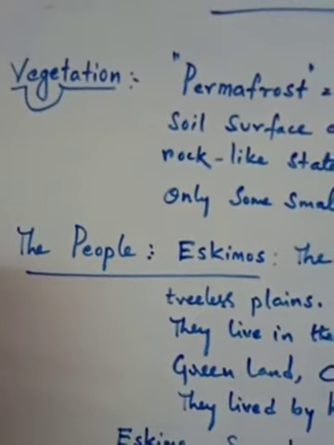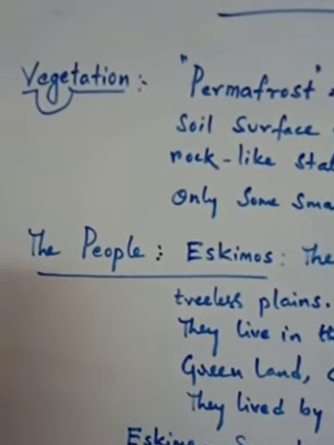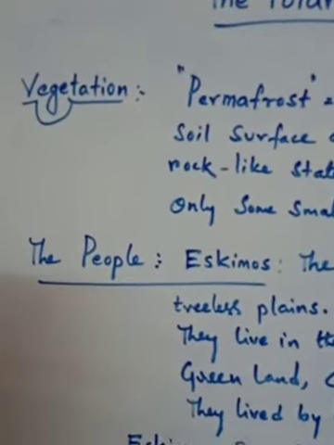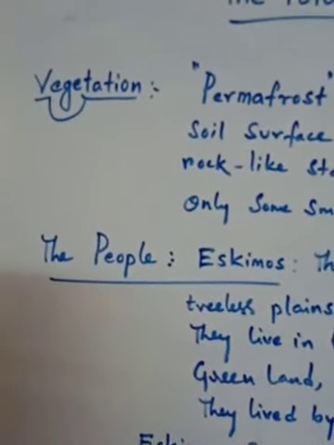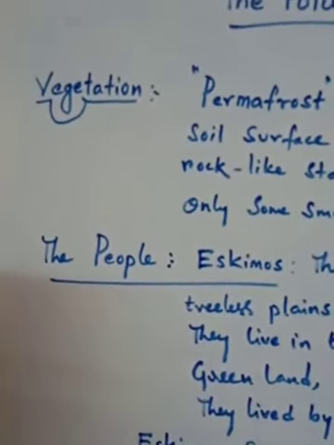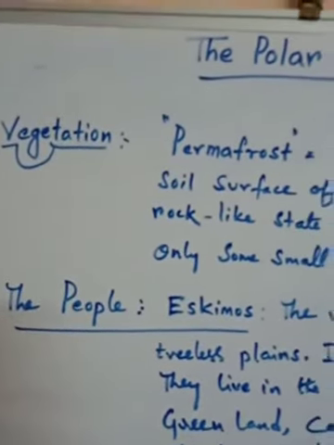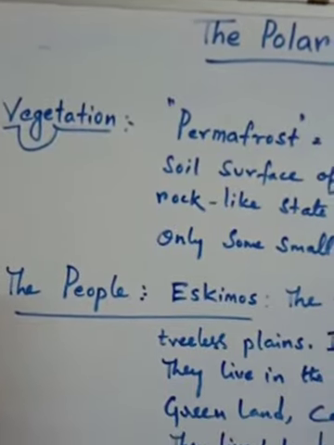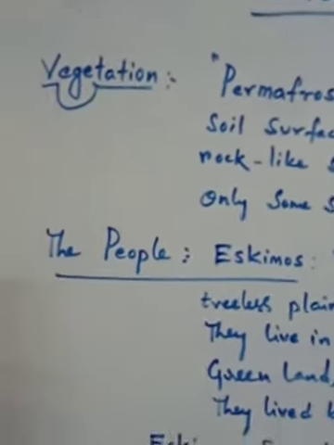What conditions are there in the seasons? This kind of information we studied. Now we will study about the vegetation of the tundra region.